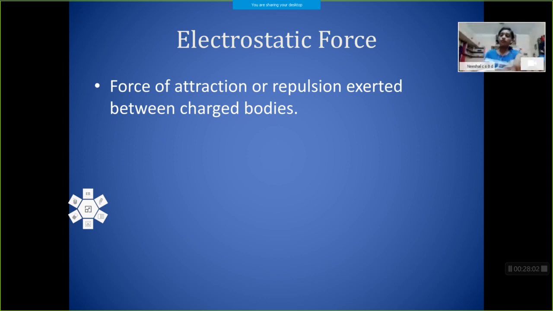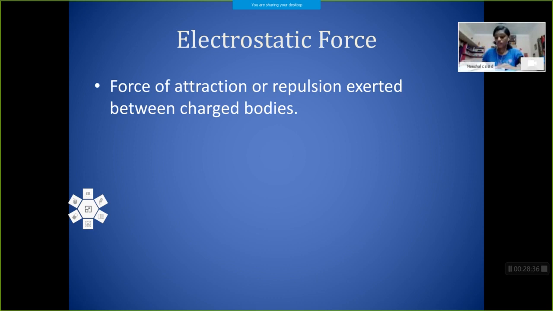This charged body can attract or repel some other bodies, uncharged or charged. This kind of force is called electrostatic force. Also, when we are combing dry hair, what will happen? You can see that some hair is going towards the comb. If you are using a plastic comb, some of your hair moves towards it. It is also because of electrostatic force, because while combing, there is the action of rubbing.